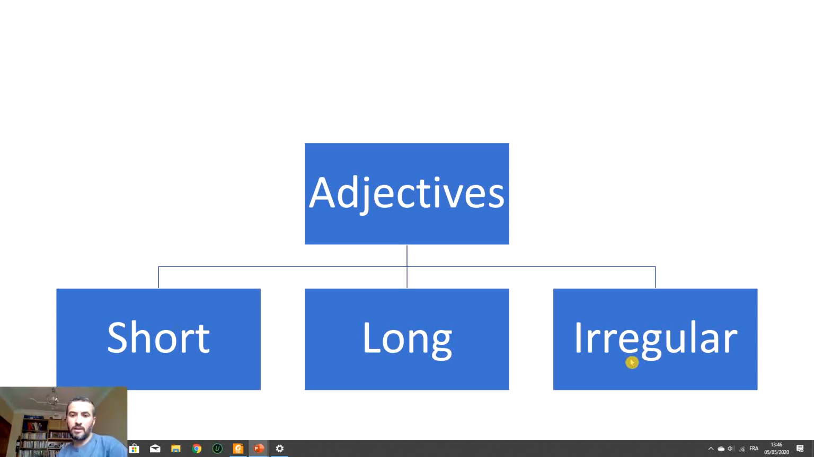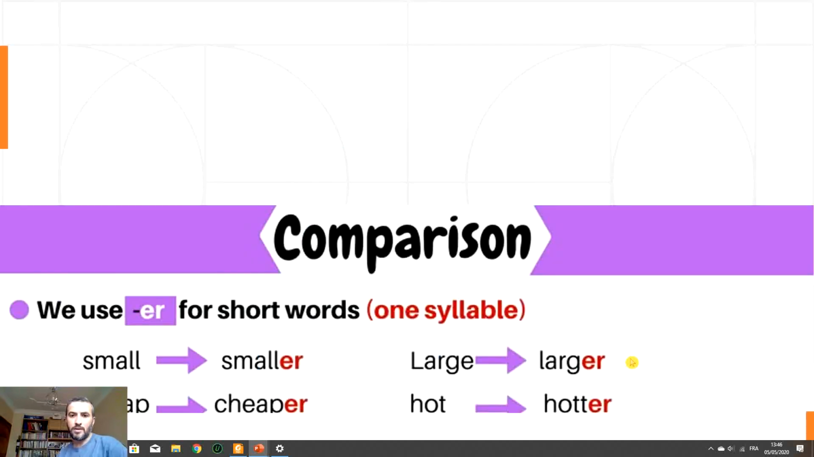We are going to see a list of some. We have very few of them. If you want to compare adjectives with one syllable: small, smaller; cheap, cheaper; large, larger; hot, hotter. You can always go back to your notebooks to see the rules you have for doubling the T. For large, we have the e, so we just add r. So go back to your copybooks to see the lesson on comparatives.